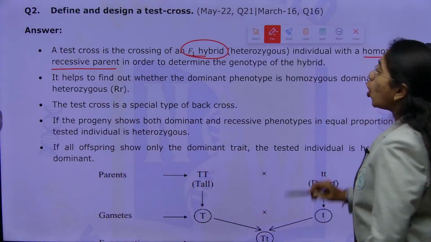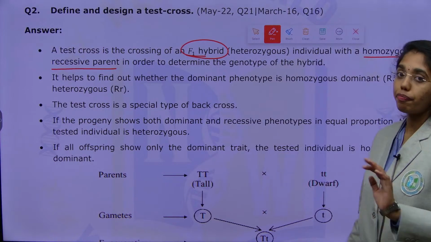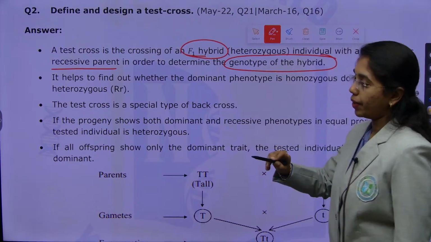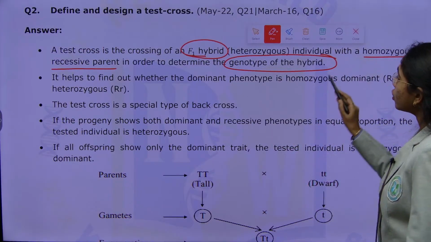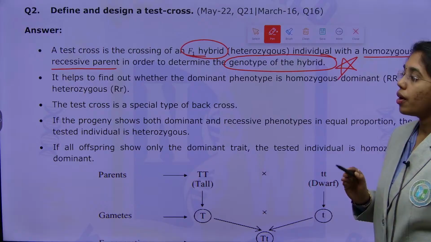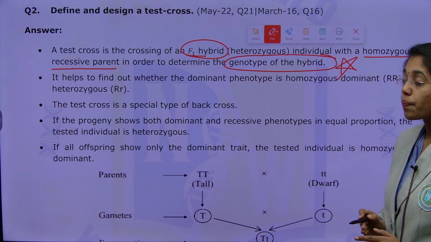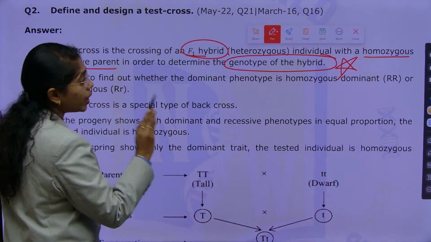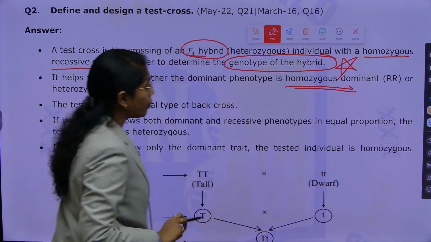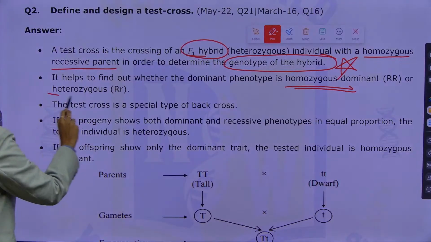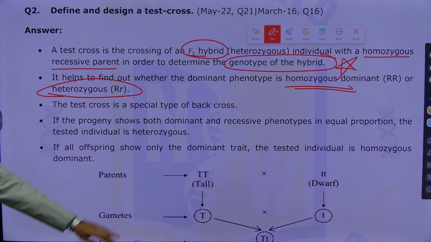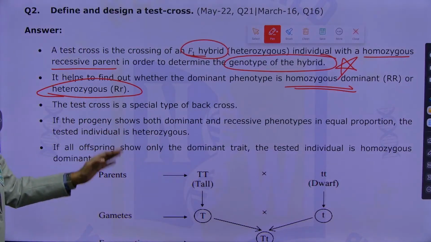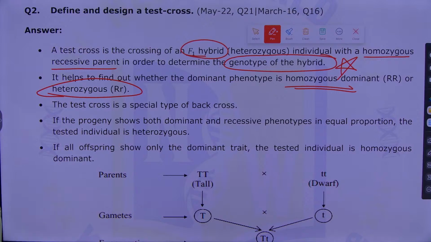Crossing this with a homozygous recessive parent, which is of parental generation, in order to determine the genotype of the hybrid. Why are we conducting the test cross? You have to highlight this for sure. This helps us to find out whether the dominant phenotype is homozygous dominant or heterozygous dominant. F1 generation is whether homozygous dominant or heterozygous dominant. How will we get to know about this? Here we go with the explanation.